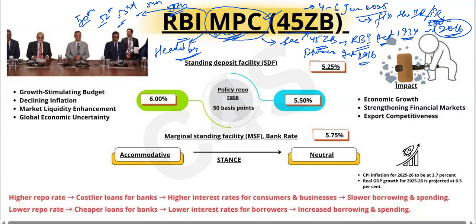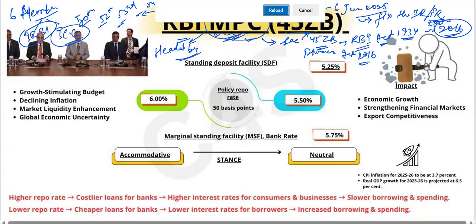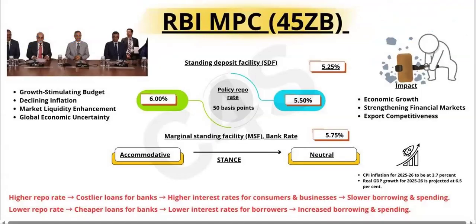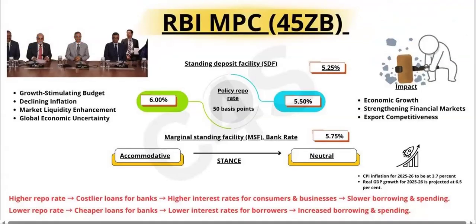Now I'm talking about the MPC. You can see it constitutes 6 members: 3 from RBI, and 3 members appointed by the central government. This is all about the Monetary Policy Committee. Now, let's talk about the rate revision, the decision that the MPC took on 6th of June.